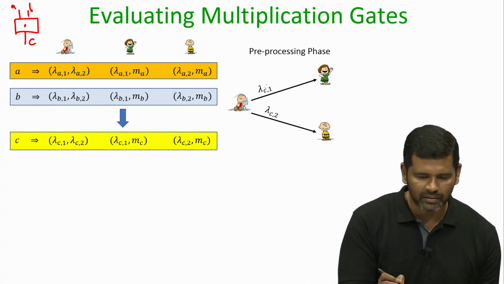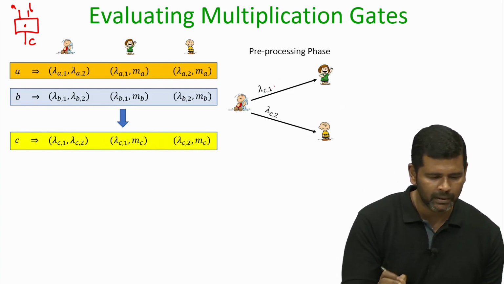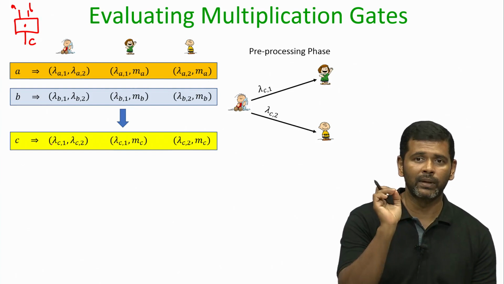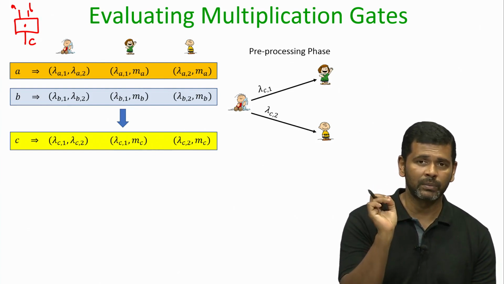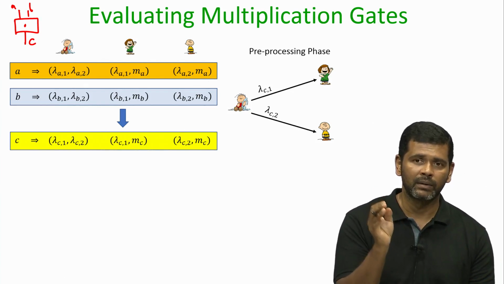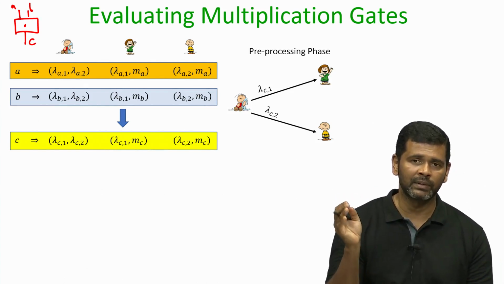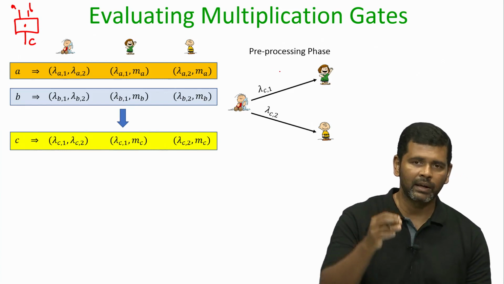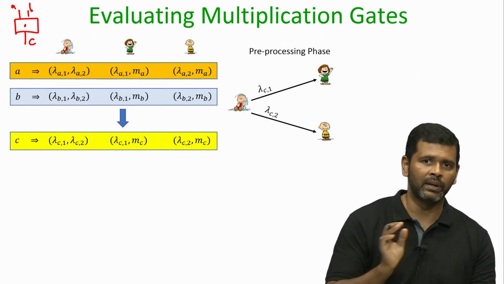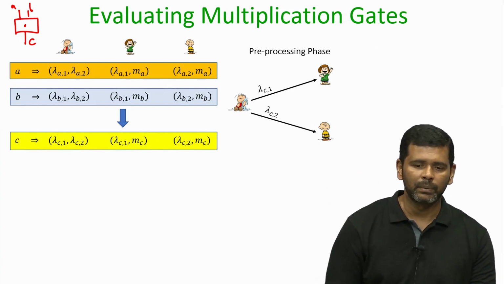In the pre-processing phase, remember as per the sharing semantic, the value C will have an associated OTP pad, and that pad has to be available with the distributor, one of the shares of the pad with one of the evaluators, another share with the other evaluator. That thing we can delegate to the distributor, to do during the pre-processing phase.